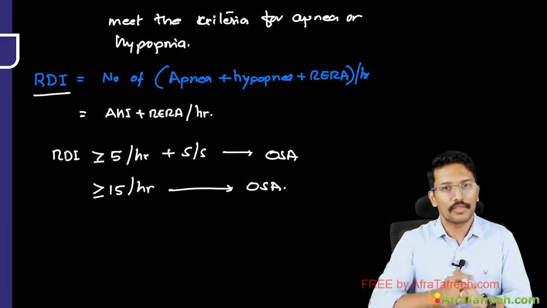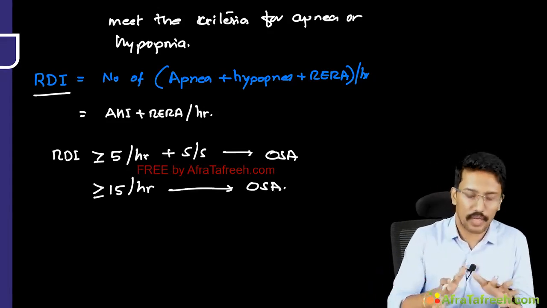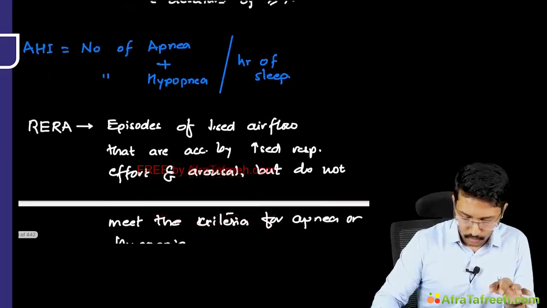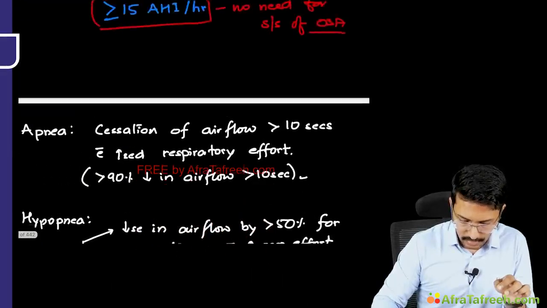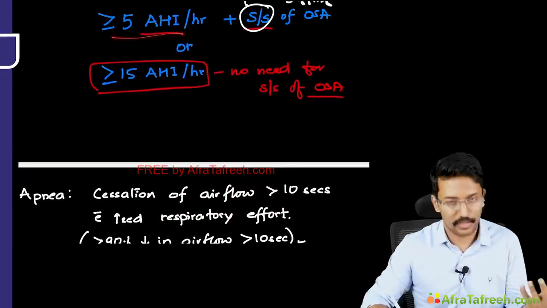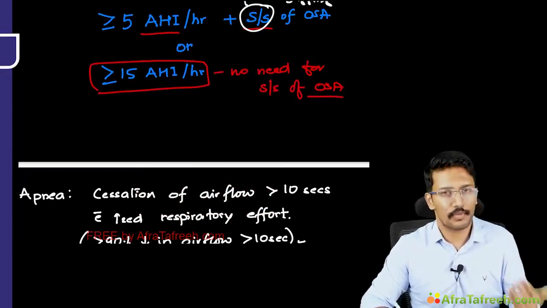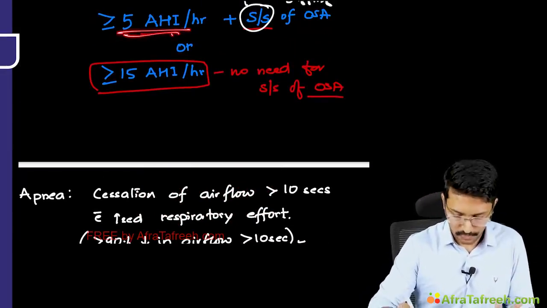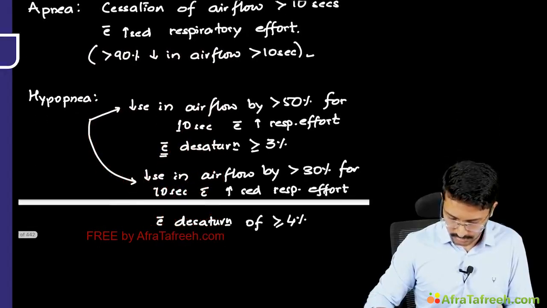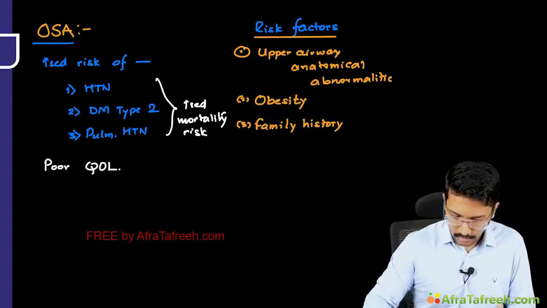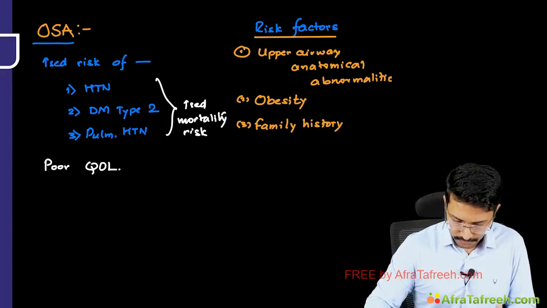Okay, now the American Academy of Sleep Medicine primarily talks about AHI. So for all practical purposes in the exam, write AHI. If you have time, only then write about RDI. And for MCQs, focus on AHI. Okay, so I hope the diagnosis is clear. Now we are already aware of the pathophysiology. We are aware of the consequences of OSA, right?